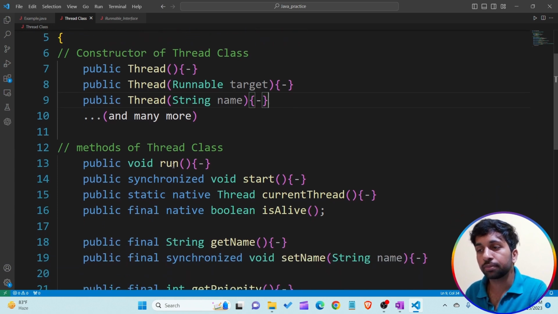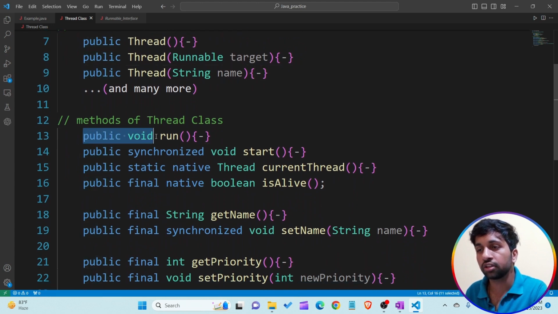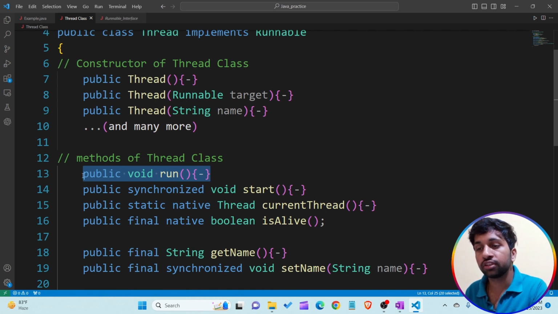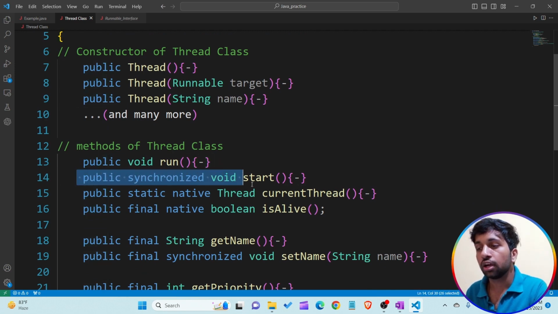Now, some methods are present in the Thread class. The first method is the run method. Why the run method? The run method is present in the Runnable interface, because the Thread class implements the Runnable interface. Any class that implements a particular interface has the responsibility to implement all the methods present in that interface. So this is why the Thread class implements the Runnable interface. The Thread class is responsible for giving the body to the run method present in the Runnable interface. The second method is the start method.